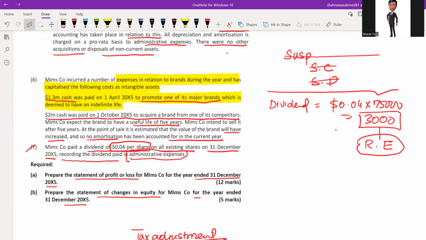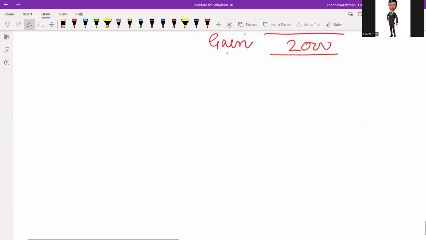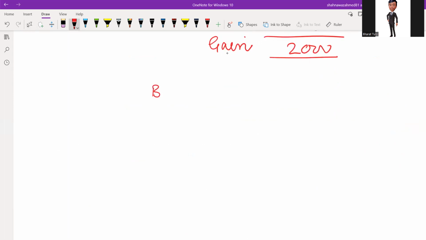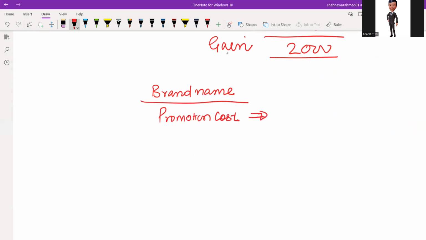Number one, we have capitalized the promotion cost of brand. We have capitalized this in the balance sheet, and we have to show this as an expense. This is an expense. It cannot be capitalized.